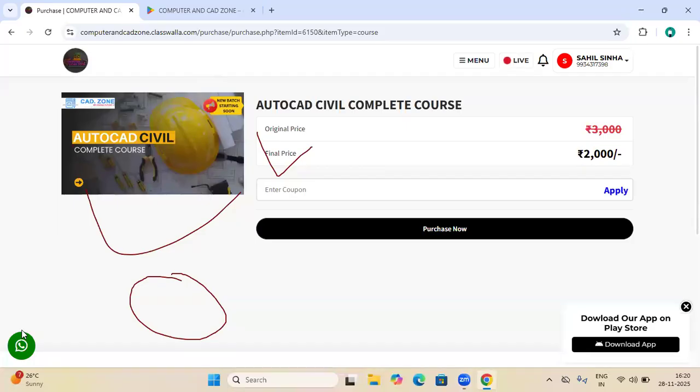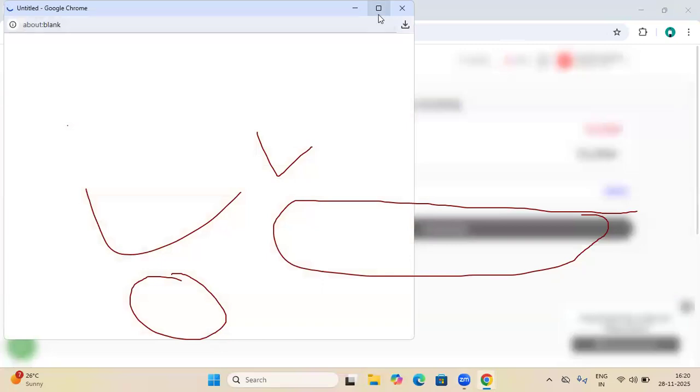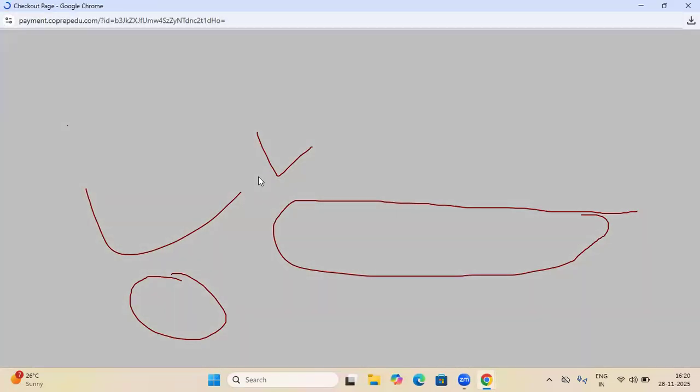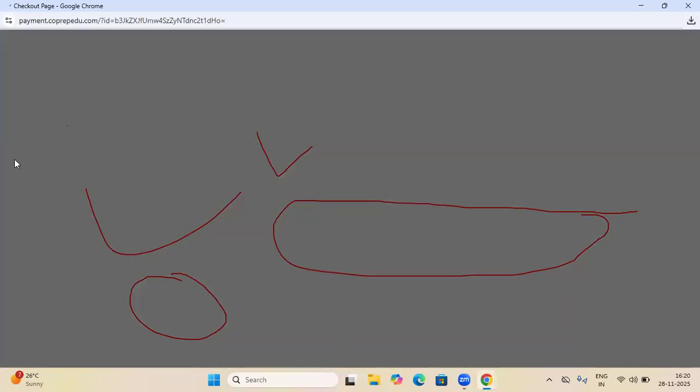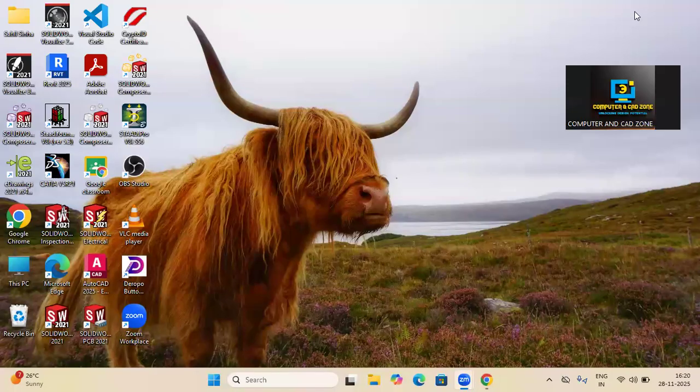So coming back, how to purchase? The procedure is the same, whether you do it from the website or the mobile. See here, it is written purchase now button. So left click on this button once with your mouse. See purchase now. Then this screen opens.